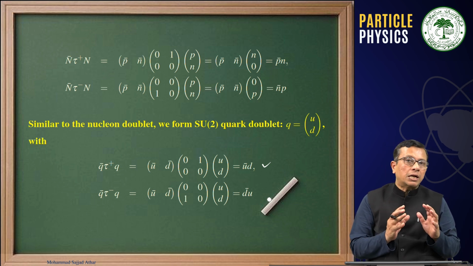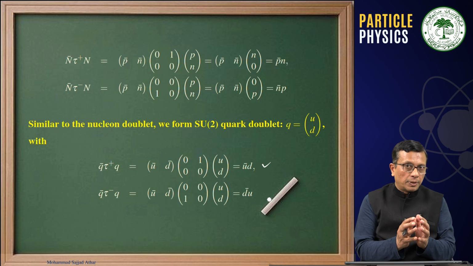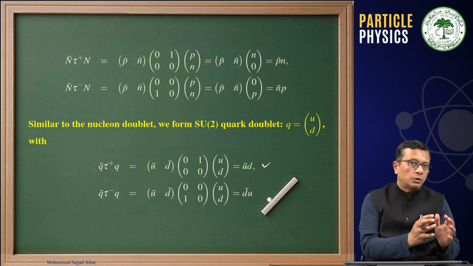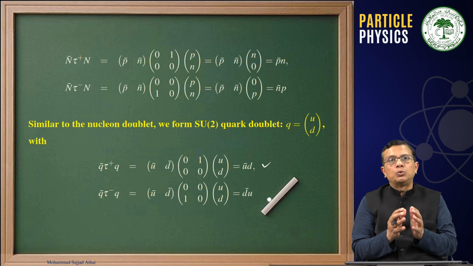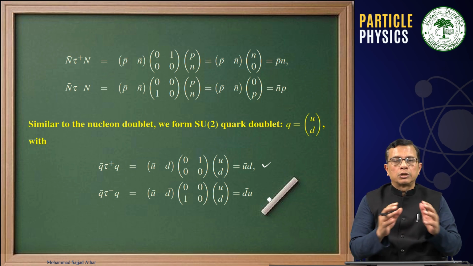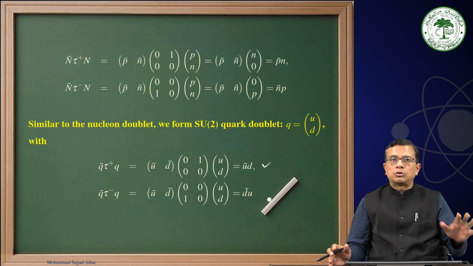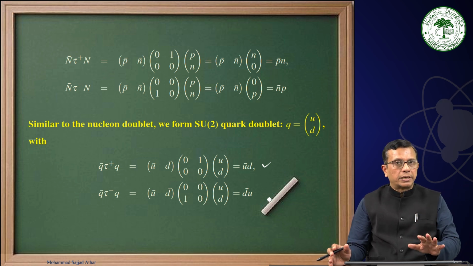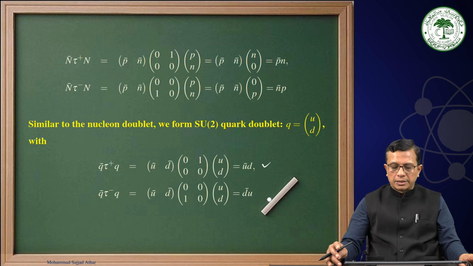See, still we are talking about the strong interaction doublets, because proton and neutrons are the members of a strong interaction, and here u and d quarks also participate in a strong interaction. Besides that, proton, neutron or u and d quark participate in electromagnetic and weak interaction processes that we will discuss later.